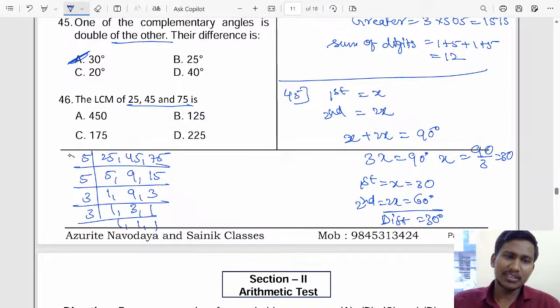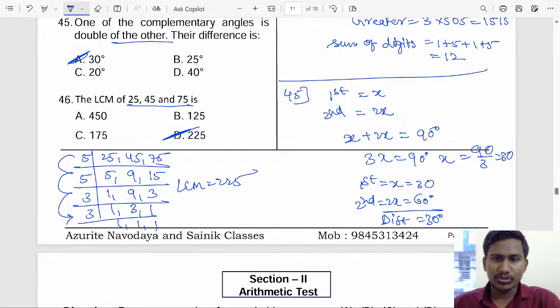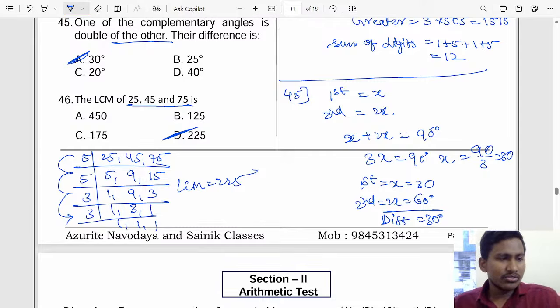If you multiply, 5 5s are 25, 25 3s are 75, 75 3s are 225. So the LCM is 225. Answer option D, right? Will everyone be able to do it like this? Okay, good. That's how you have to solve the question. Now let us do the next.